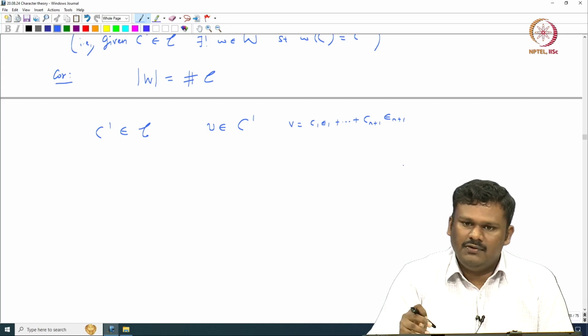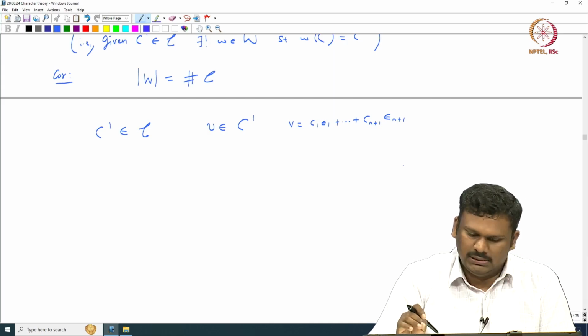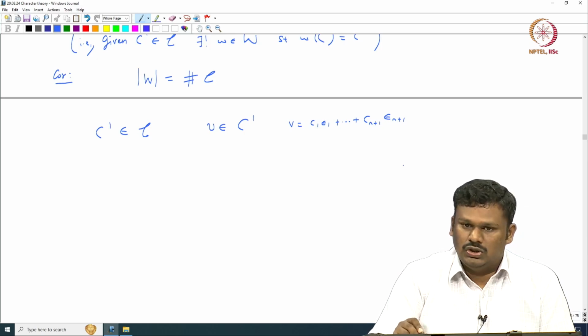Okay. Ultimately we want to prove that. How can one prove it? Given a vector inside this C', generically, how do you pick it? You pick it so that the c_i's are all non-zero.